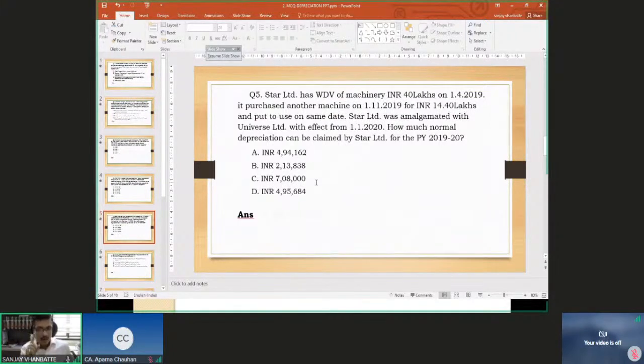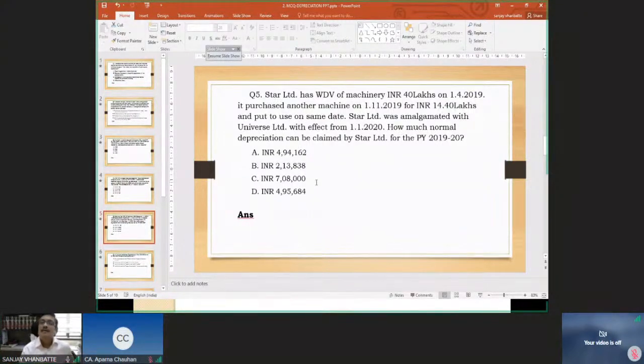152 days. Out of 152 days, the new machine is used by Star Limited for 61 days. So 14,40,000 into 15%, 2,16,000, 2,16,000 is divided by 152 into 61.